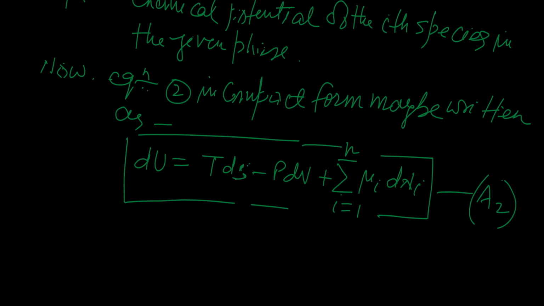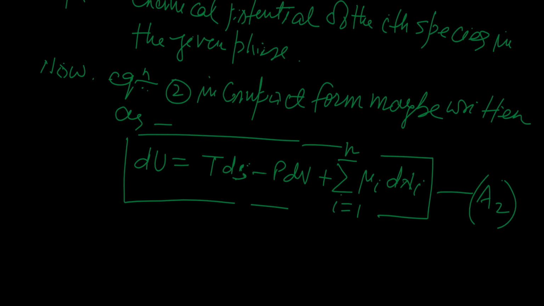But if the number of particles is also changing, then dU is equal to T dS minus P dV plus this much. Here mu i is the chemical potential. So this is the idea of chemical potential in terms of the basic thermodynamic potential U.